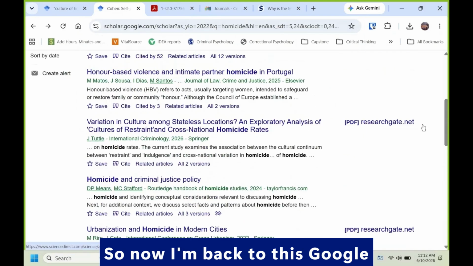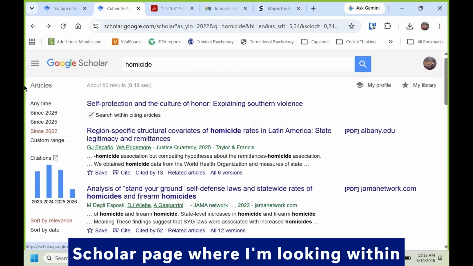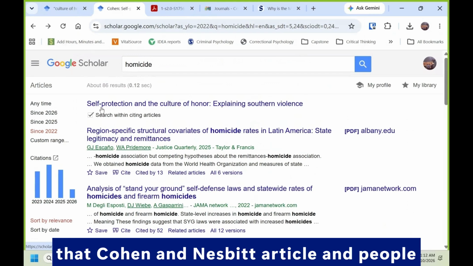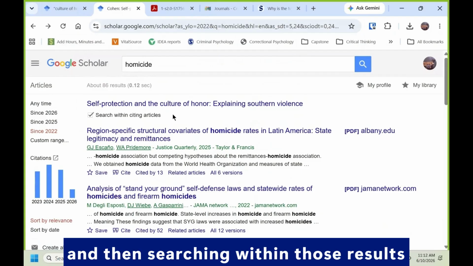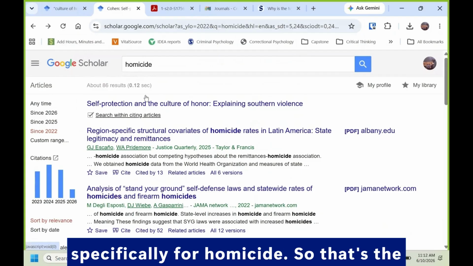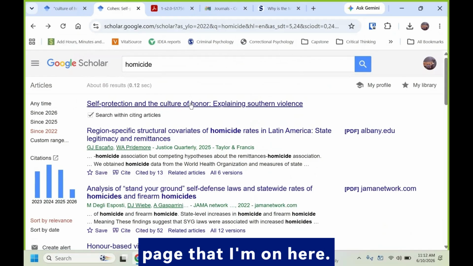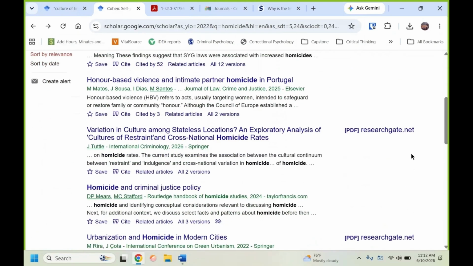So now I'm back to this Google Scholar page, where I'm looking within that Cohen and Nesbitt article and people that cited that Cohen and Nesbitt article, and then searching within those results specifically for homicide. So that's the page that I'm on here.